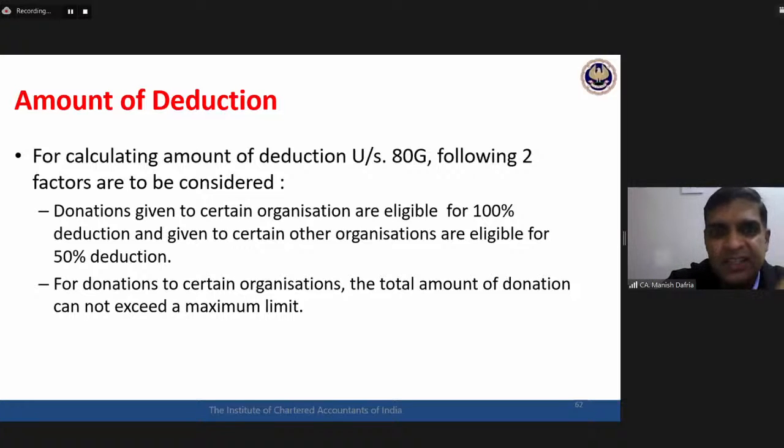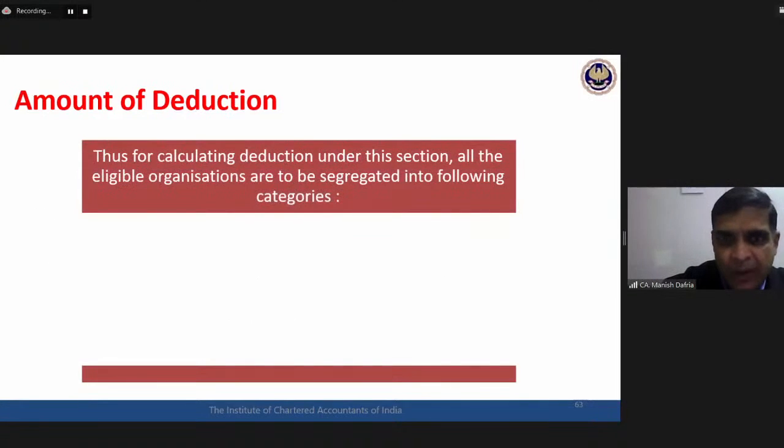Certain organizations, I can donate whatever amount I wish. Certain organizations, my donation cannot exceed a maximum limit. Then, whatever is the donation, certain organizations, 100% of the donation will qualify for deduction. Certain organizations, only half, 50% of the donation shall be eligible for the purpose of deduction. So now, all in all, if we combine these two factors, we will have four different categories of organization.